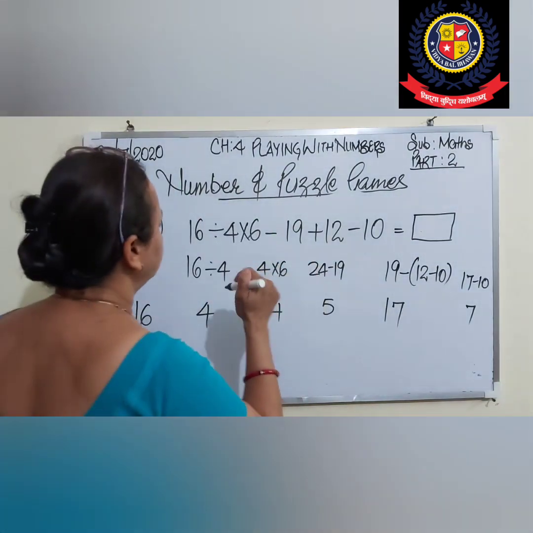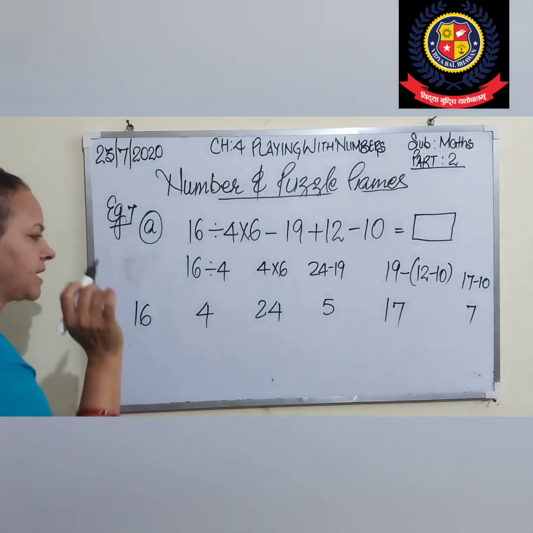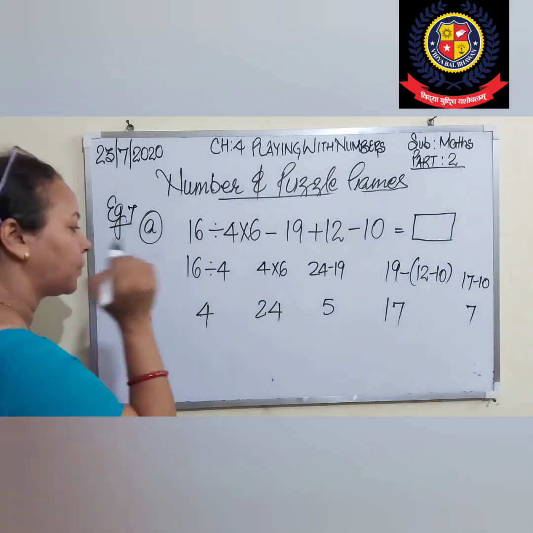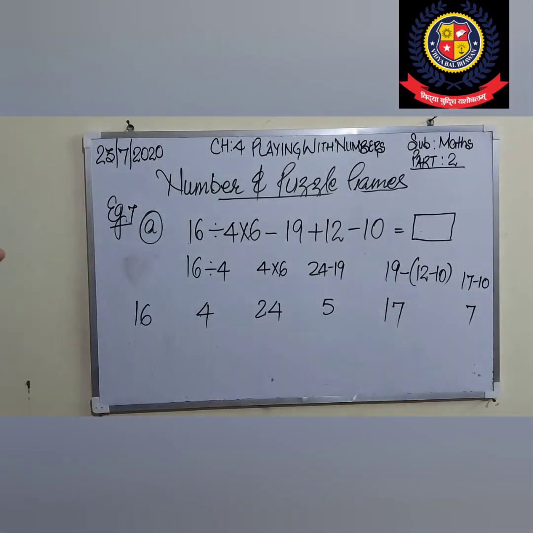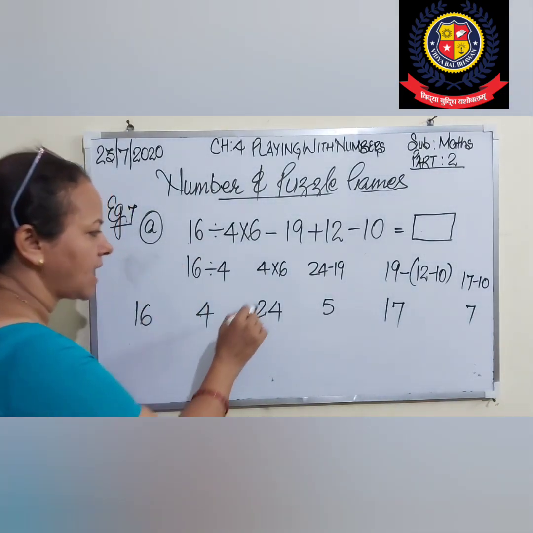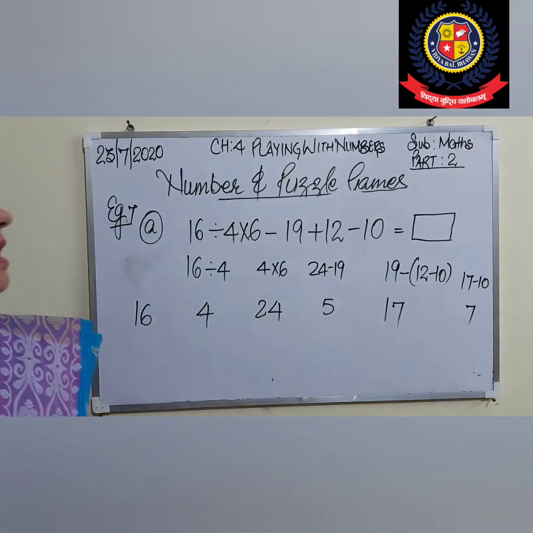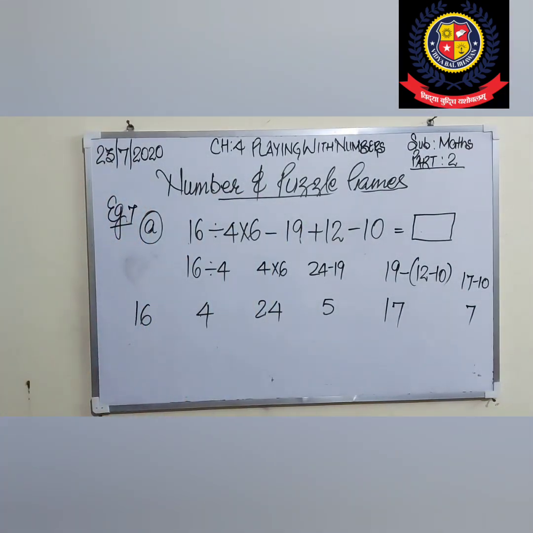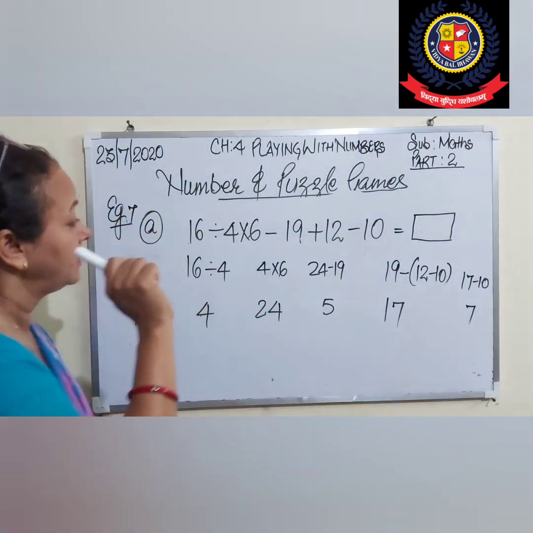I have followed 16. First number I have kept here as it is. When I am dividing 16 by 4, what I am getting is 4. 4 fours are 16, right? Now 4 into 6, I have multiplied. That is 4 sixes are 24. I got 24. 24 minus 19 I have done. What is it? 5, right?